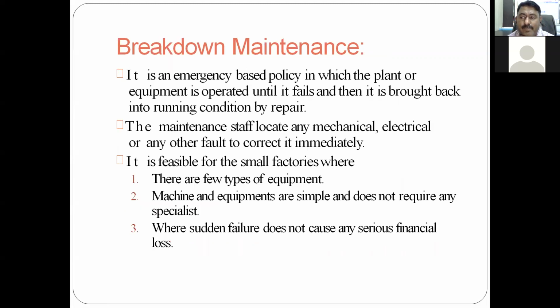Breakdown maintenance is an emergency-based policy in which the plant or equipment is operated until it fails, and then it is brought back into running condition by repair. So in this emergency, something breaks down. The equipment is operated until it fails. It is the policy that we will wait. No one will go for preventive maintenance as far as that equipment is concerned. Let it fail, and then it will be brought back to working condition after failure by doing repair.